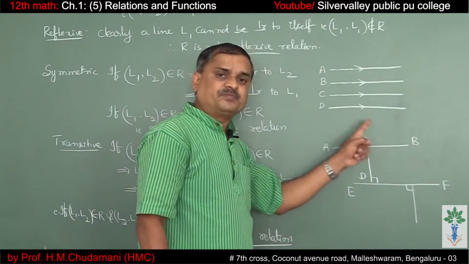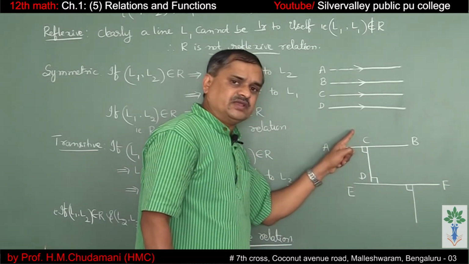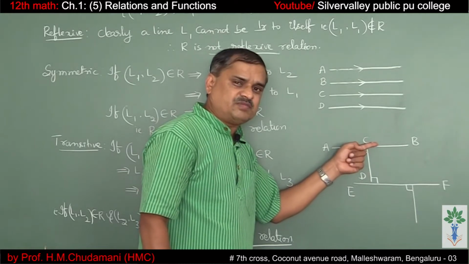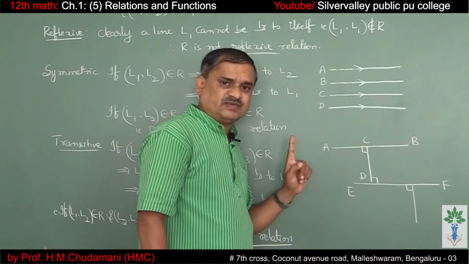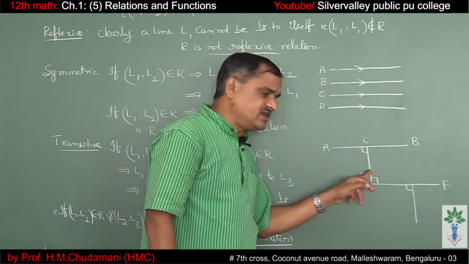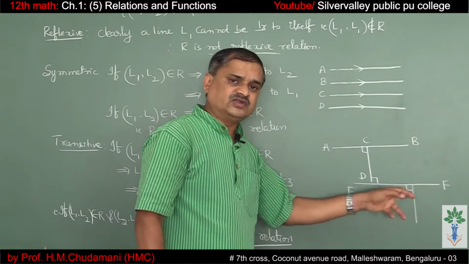Whereas for a set of perpendicular lines, see the line AB perpendicular to CD. AB perpendicular to CD means CD perpendicular to AB also. That means it is a symmetric relation. To check a transitive relation, AB perpendicular to CD, CD perpendicular to EF, and so on.